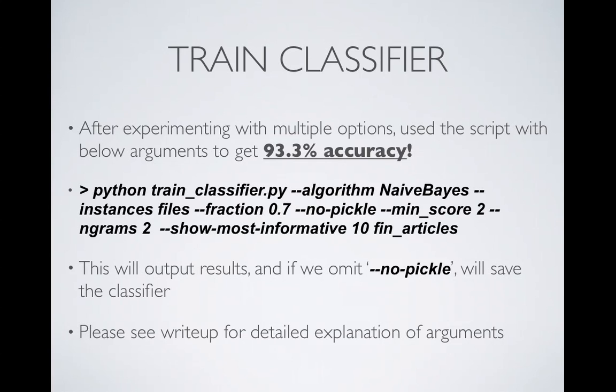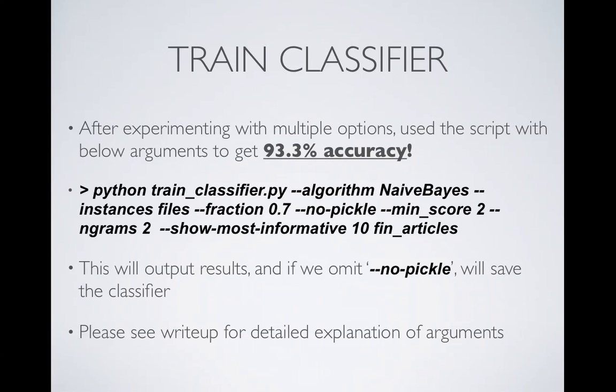If you look at the command you run there, you can see that I used 0.7 or 70% of my data to train the model, and then the remaining 30% to test it on. And the rest, n-grams 2, that would be the bigrams that I had mentioned before, and the rest of it has to do with just output.